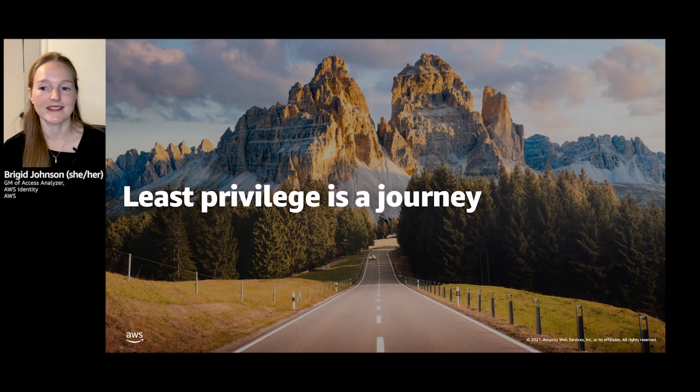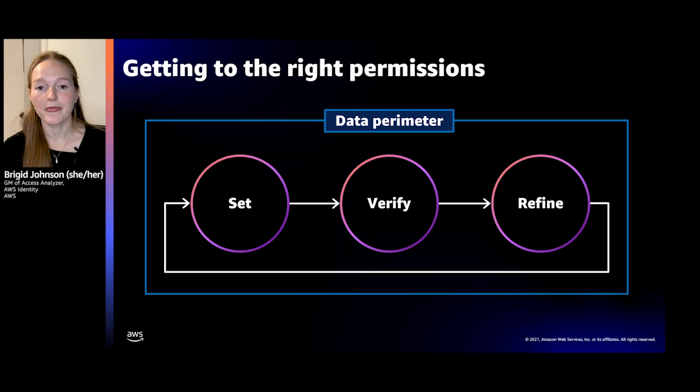But how do you make that safe? And we talk about, first, you need a data perimeter. You need those guardrails to basically say, hey, this is all inside. We have our outer bound. And so if it's a little bit broad, it's okay for now, but we're going to scope it down over time. And so then you're going to set, verify, and refine, and this will continue to go through until you get it right. And it will change as you innovate as well. And so today we're going to go through each of these three steps.